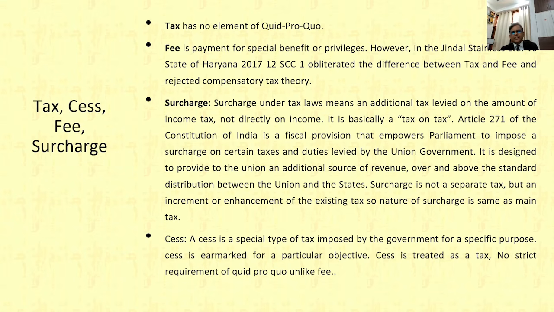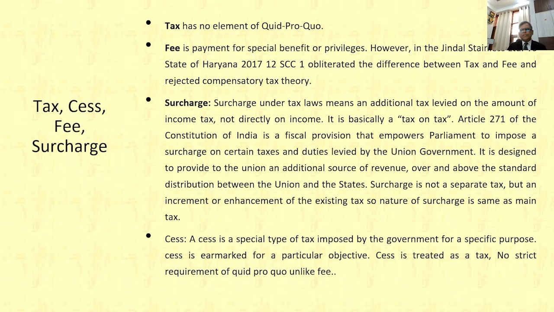Then surcharge is an additional tax levied on the amount of income tax, not directly on income, so it is a tax on tax. And we must comply with Article 271 of the Constitution of India related to that. So surcharge is levied as per Article 271 of the Constitution of India; it is a tax on tax, not a tax on income, and the nature of surcharge is the same as the main tax.